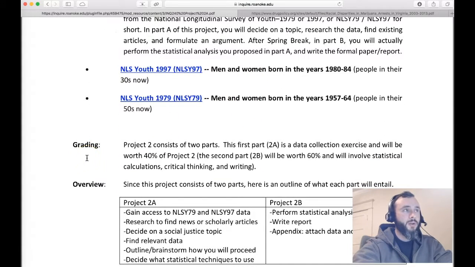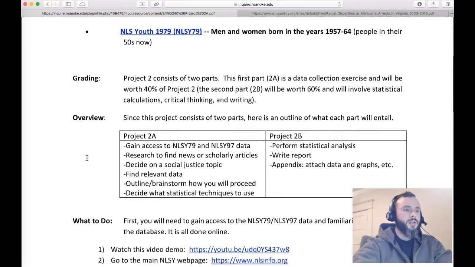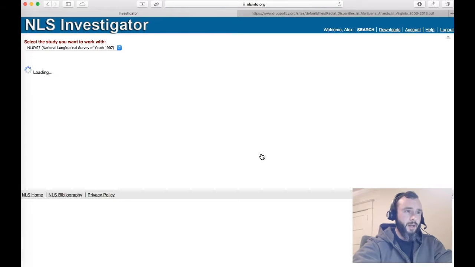Basically, I want you to research real data that applies to a social justice issue, and then analyze it as it relates to the news. So I'm going to come down here, and this NLSinfo.org link is what you'll click on to access the NLSY. It's the National Longitudinal Survey of Youth.